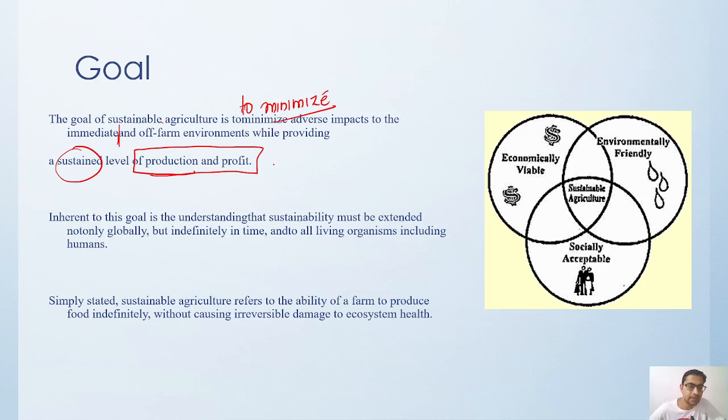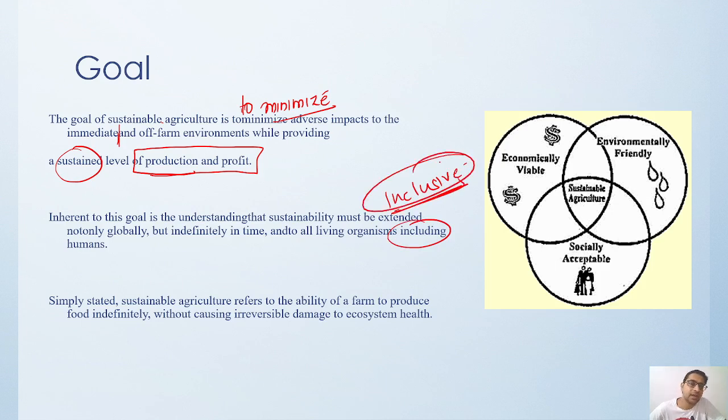That is one thing. Then, whenever we say sustainability, it should focus not only on plant life but on living organisms, humans, everybody. It has to be inclusive.